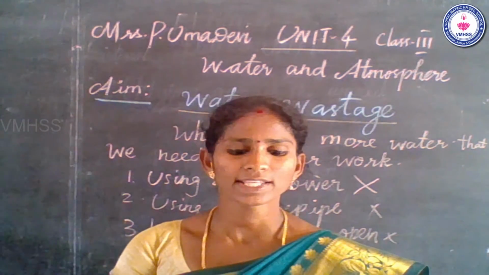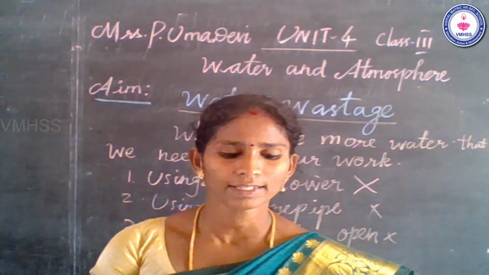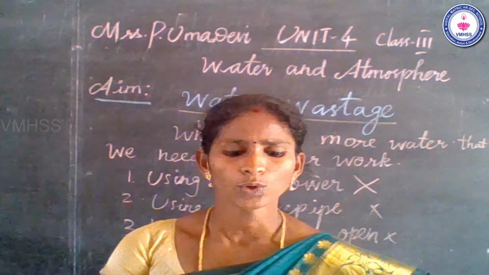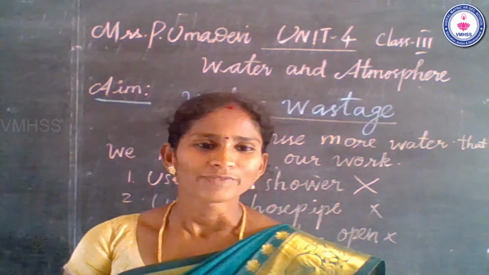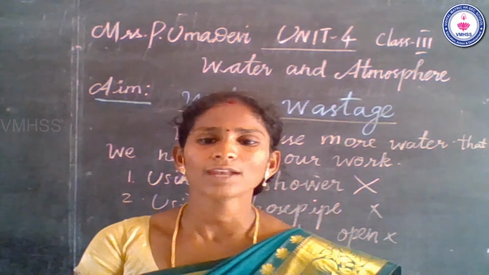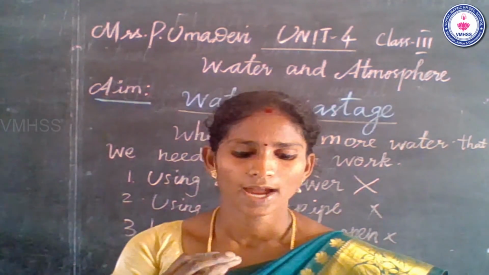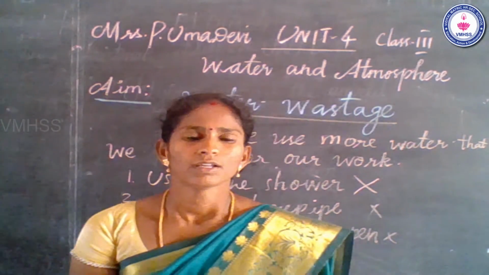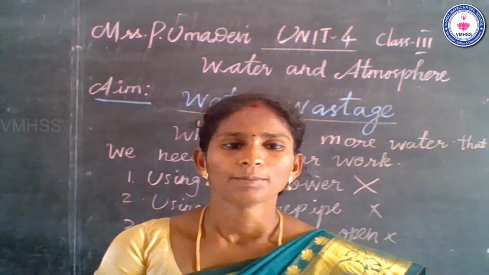What is the second question? How do some of us waste water in the kitchen? You have seen it in the kitchen in your home. Yes, very good. Leaving the tap open while washing utensils and fruits and vegetables. The tap is always open like this. This is not a good way. Please avoid it.